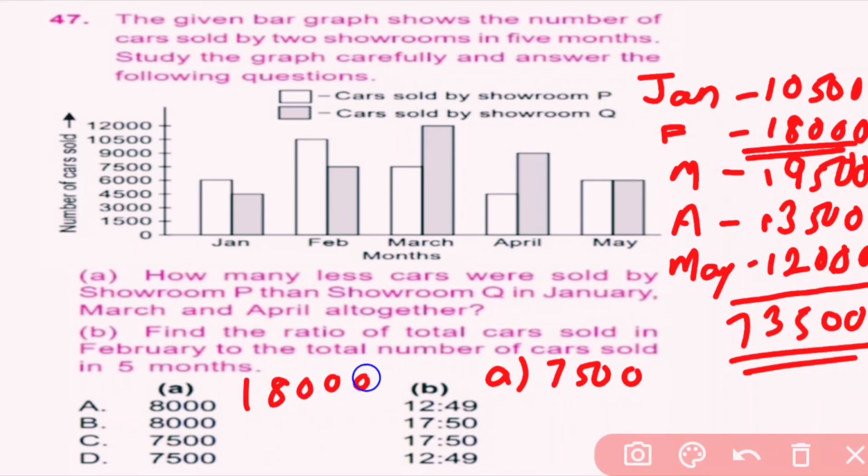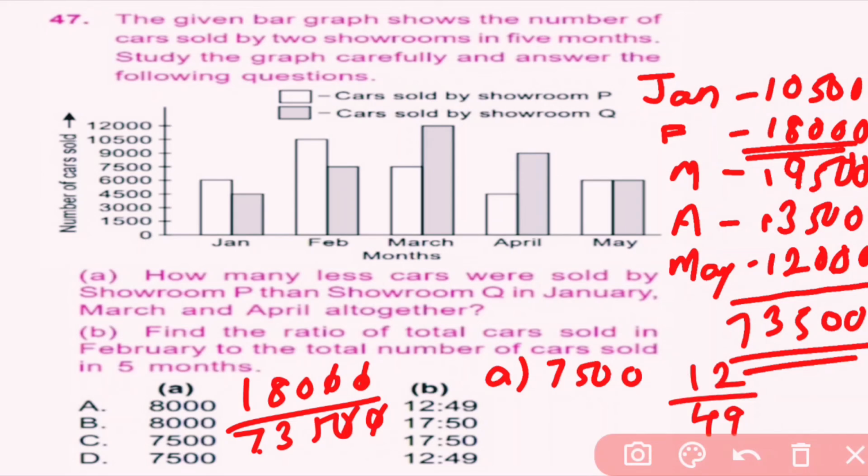And we have to find the ratio of February to total. 18,000 by total 73,500. This 0 gets cancelled, this 0 gets cancelled, and it is equal to 12 by 49. So the ratio will be 12:49. So here D is the correct answer.